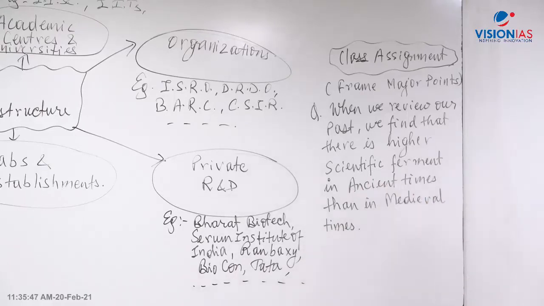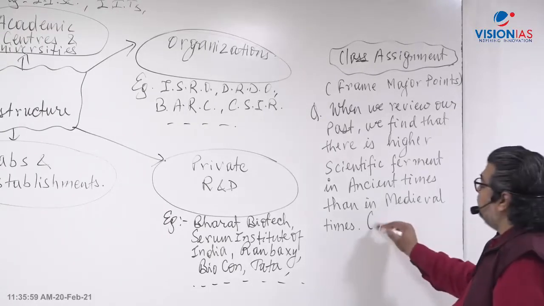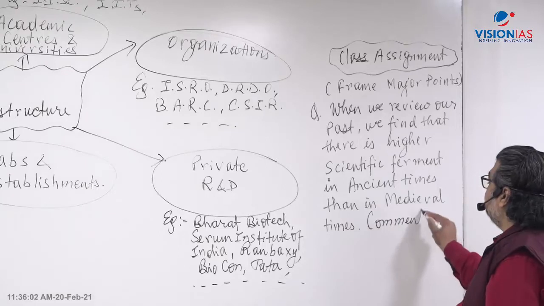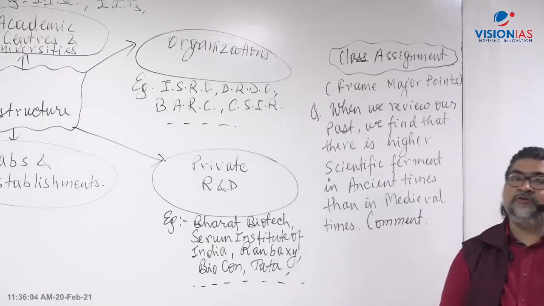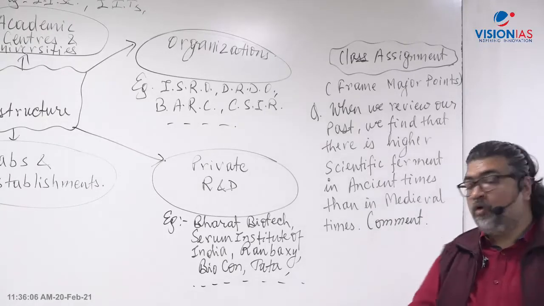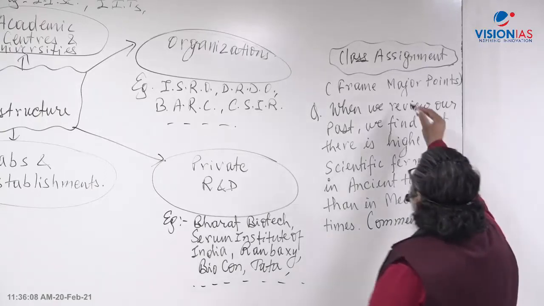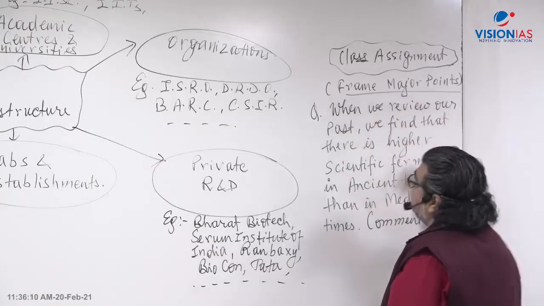What is the statement here? This is your class assignment. You have to give me the important points there. When we review our past, we find that there is higher scientific ferment in ancient times than in medieval times. Comment. You have to comment on this statement. Only important points. You have to only write the important points and send it to me.